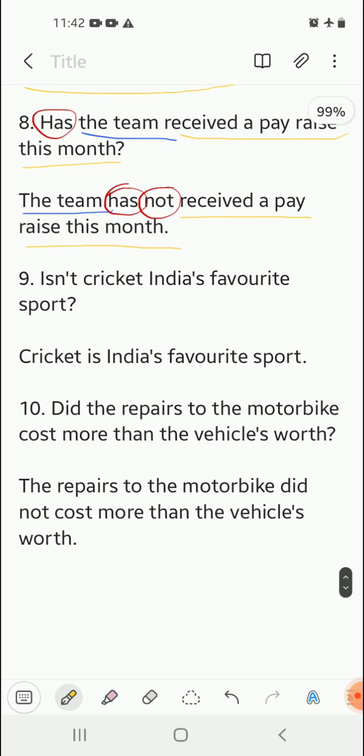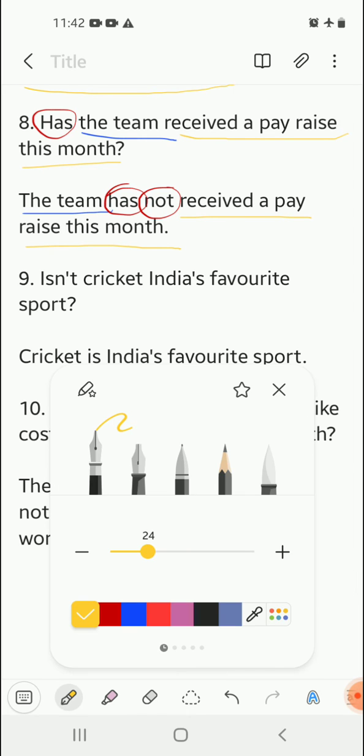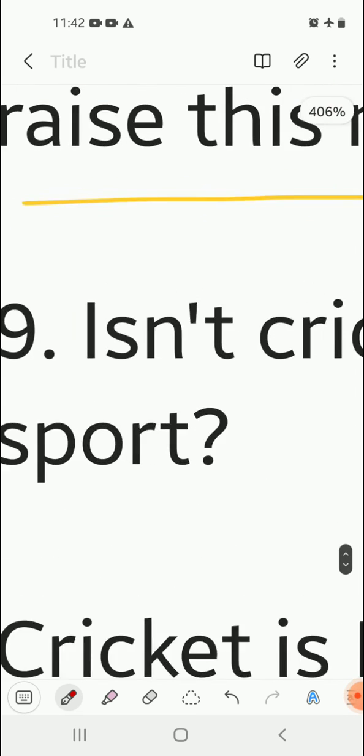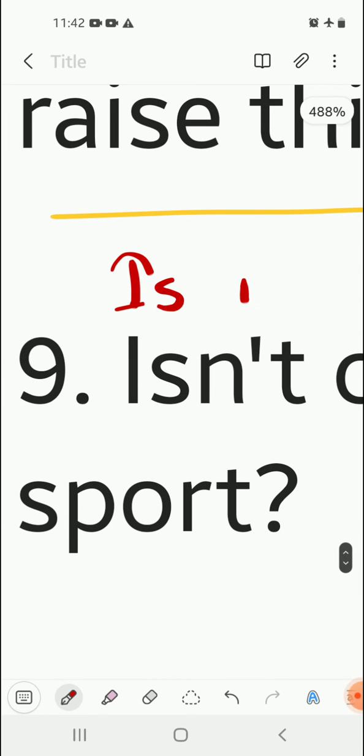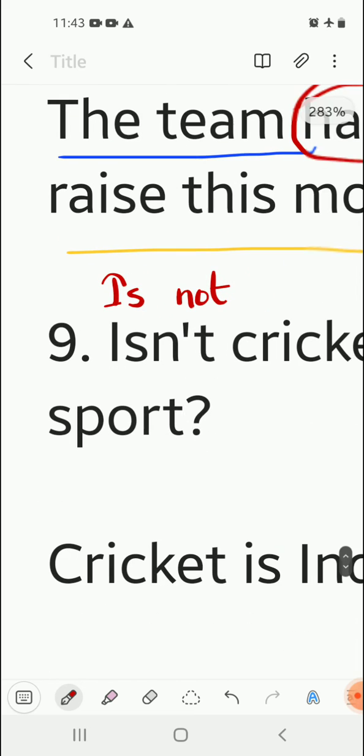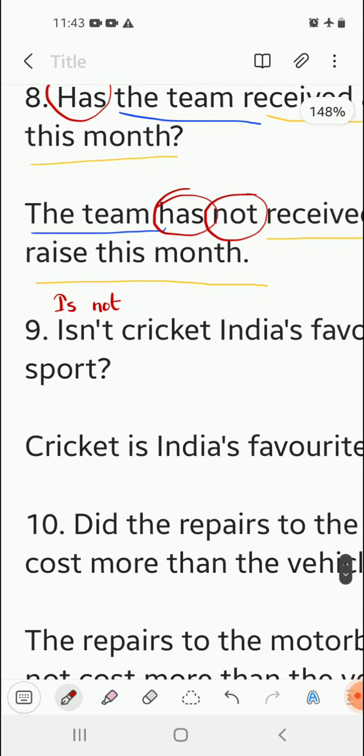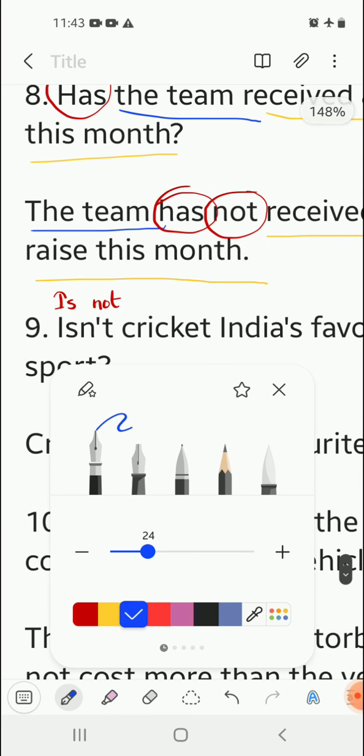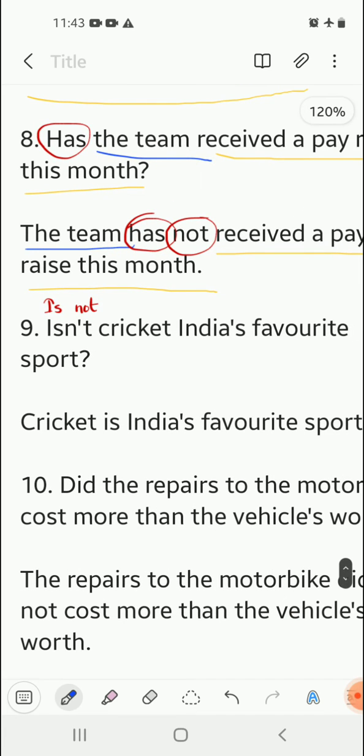Moving on, number 9. Isn't cricket India's favorite sport? So isn't. It is a short form for is not, which means my interrogative sentence is negative. And then after this, we are going to spot the subject. Subject is cricket because we are talking about cricket.